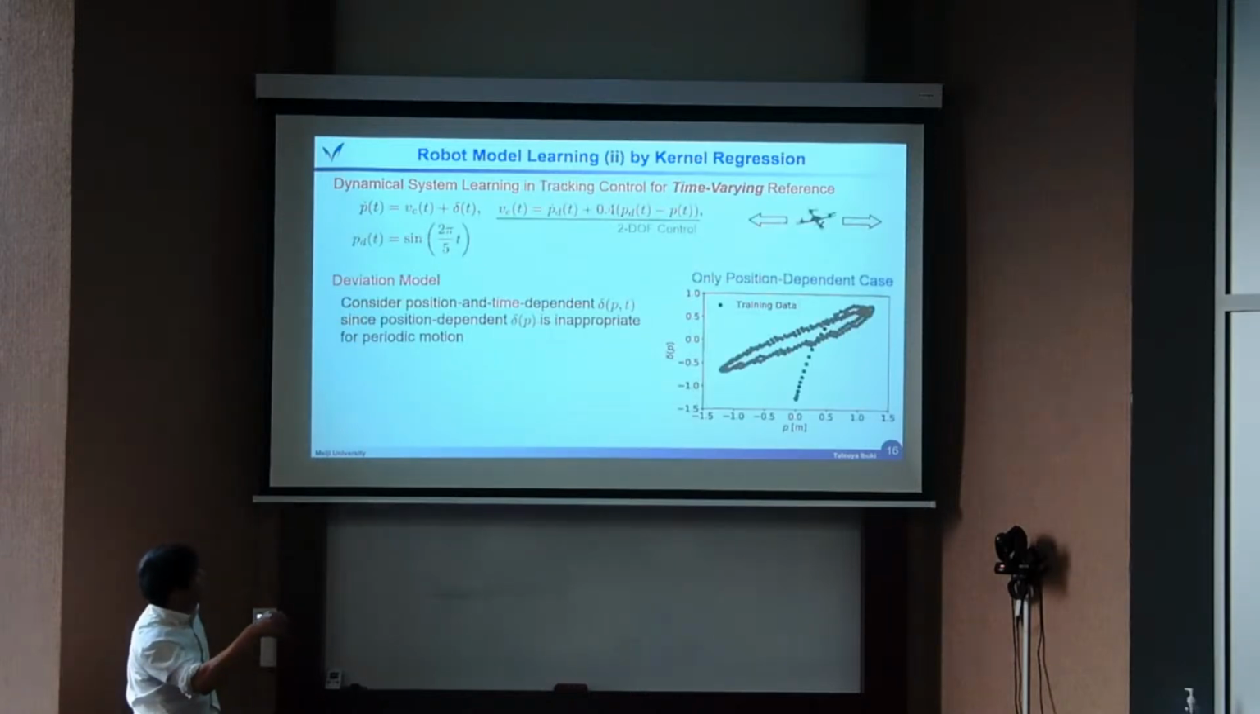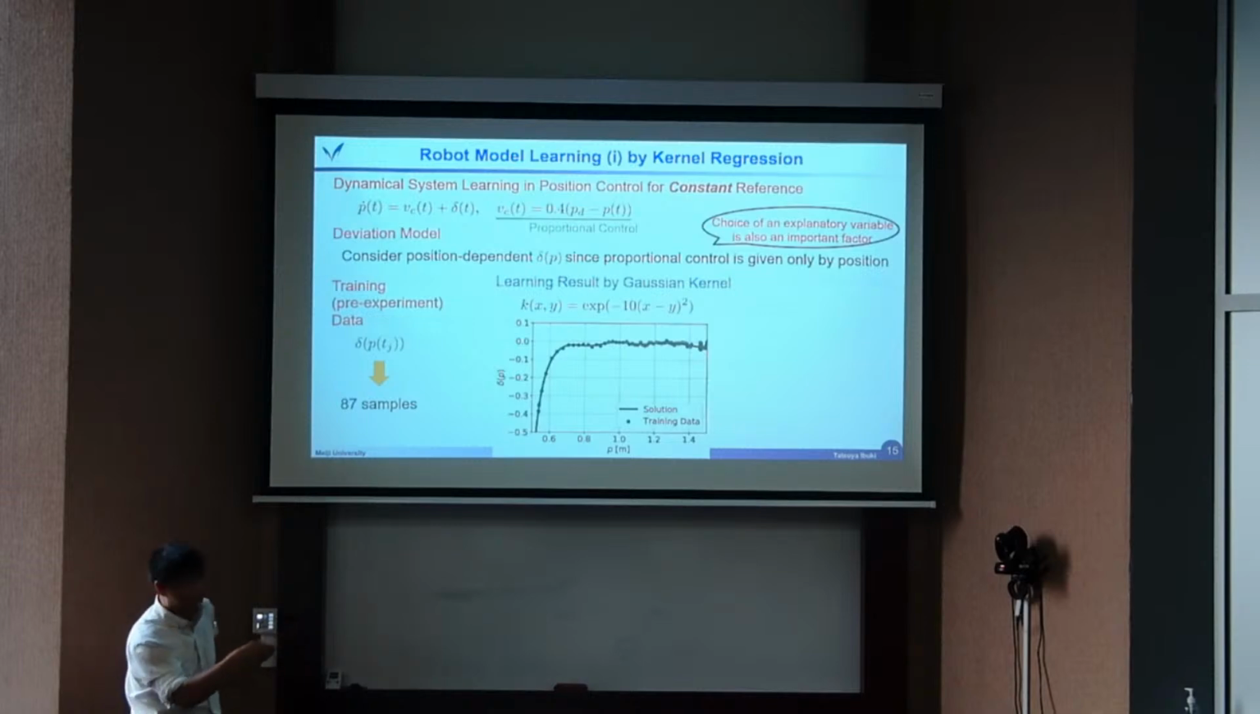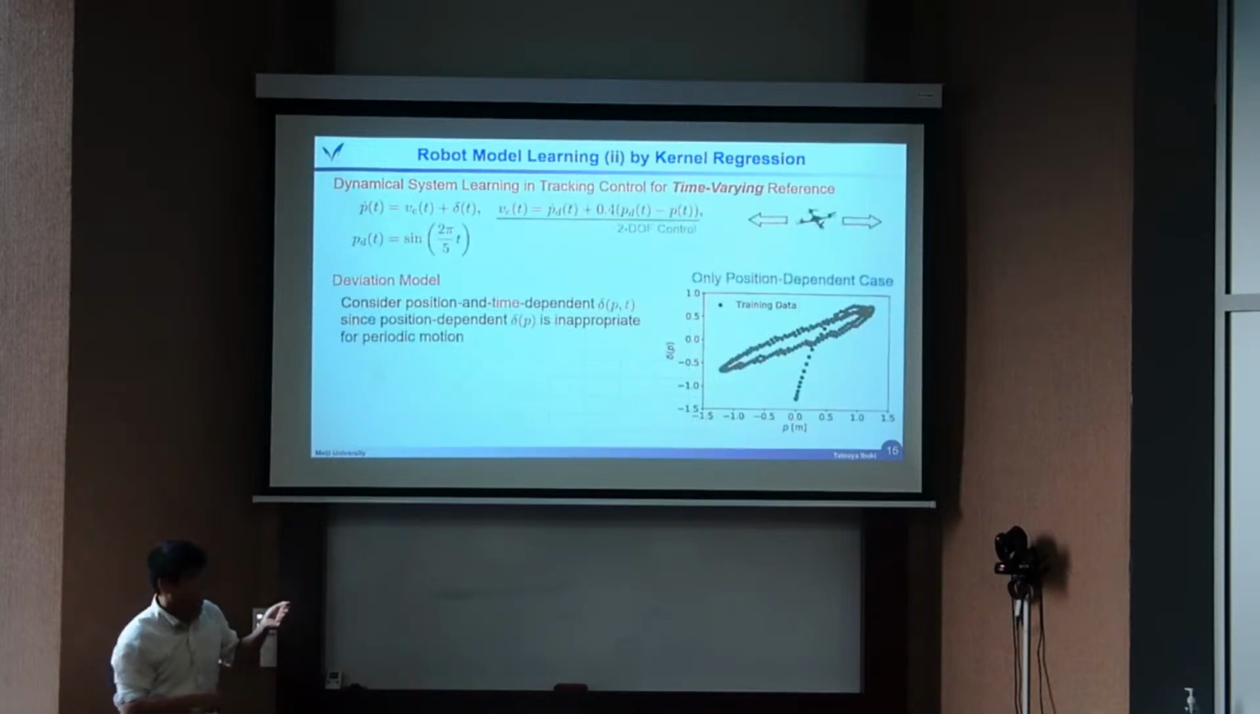Okay, the next one is interesting. Let's consider the time varying case, sinusoidal function case. Then we apply just the nominal controller, the feedforward controller. Then it's interesting about the explanatory variables. Similarly to the last case, if we just simply consider delta of P, we get this result. This is P and this is delta P. Then you can see that for each position, each value of the position, we have two choices. It's inappropriate. It's not a function.